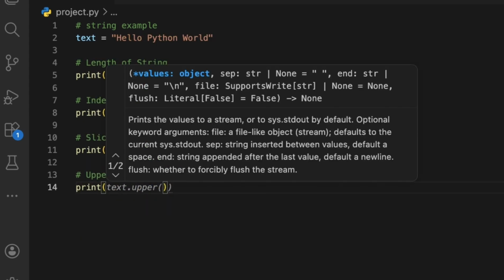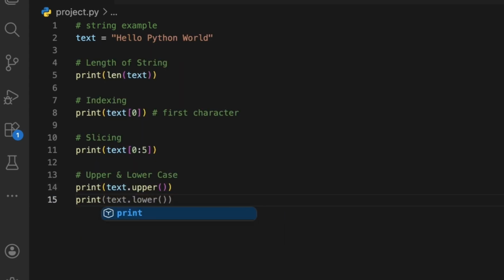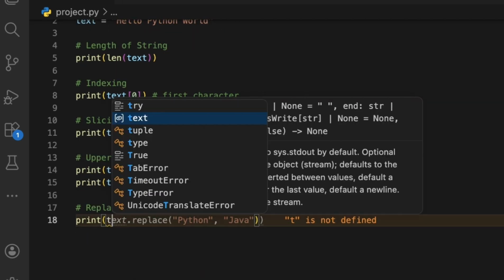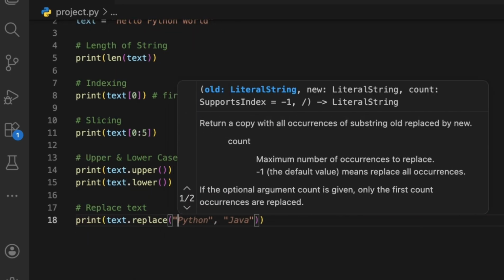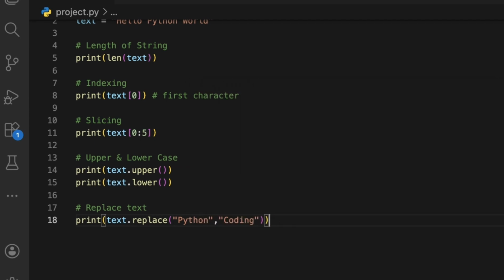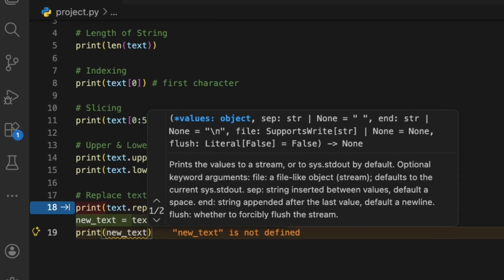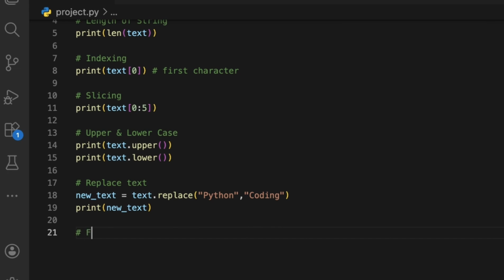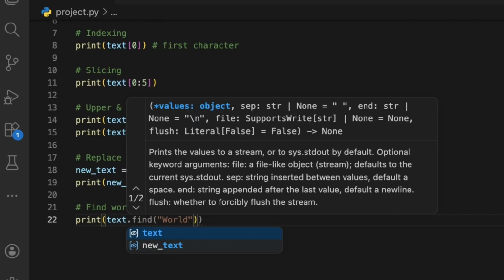You can even extract a specific part of a sentence, reverse a string, or search for words inside it. So strings are not just simple text, they are extremely flexible and powerful in Python programming.